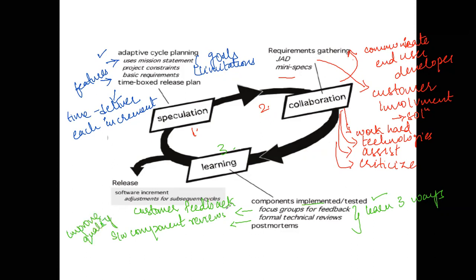Then postmortem is introspecting your own work, self-examining your own work so that you can improve your own performance and you can learn. And you're going to learn how to achieve the best quality software.